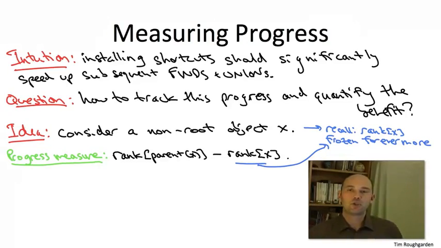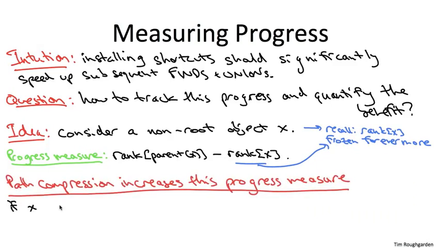So this progress measure is a good one for 2 reasons. First, as we just discussed, if you have a handle on this gap, if you can lower bound it, then that gives you an upper bound on the search time. Secondly, this gap allows us to quantify the benefit of path compression, of installing these shortcuts. Specifically, whenever you install a new shortcut, you rewire an object's parent pointer to point higher up in the tree. Its new parent is going to have rank strictly bigger than its old one. That means this gap is only going to get bigger. Summarizing, path compression improves this progress measure.